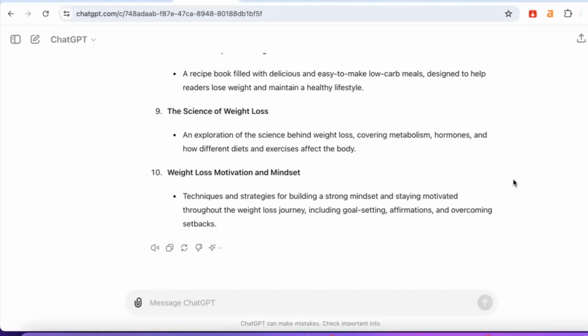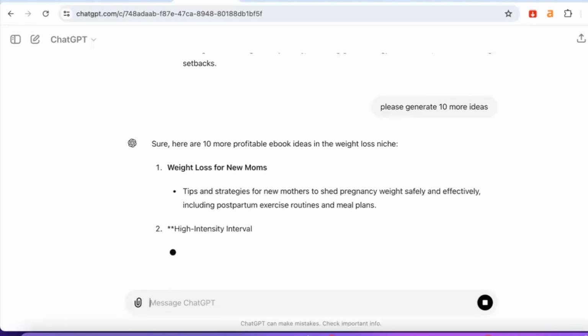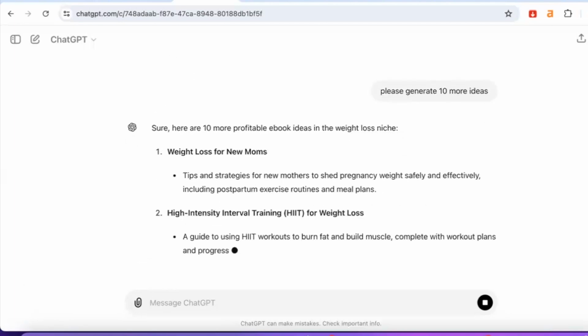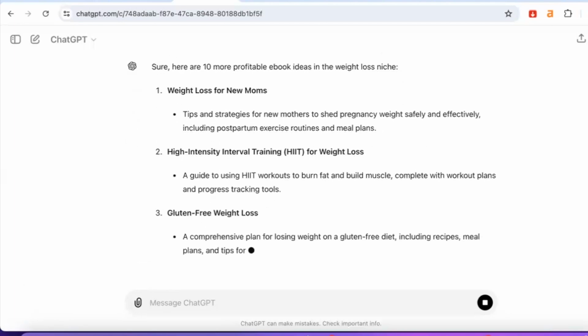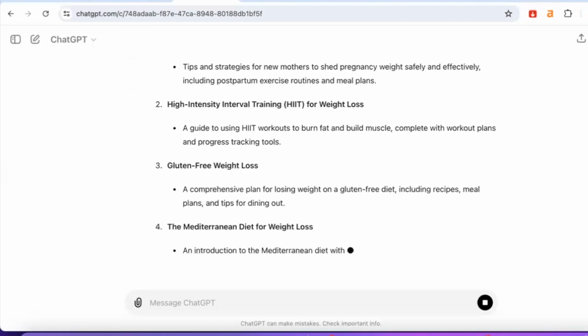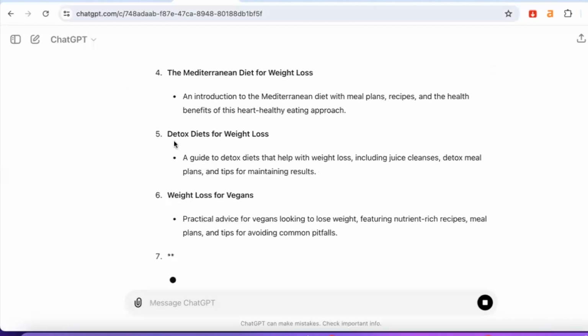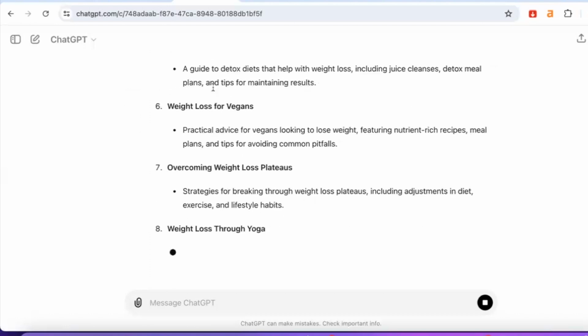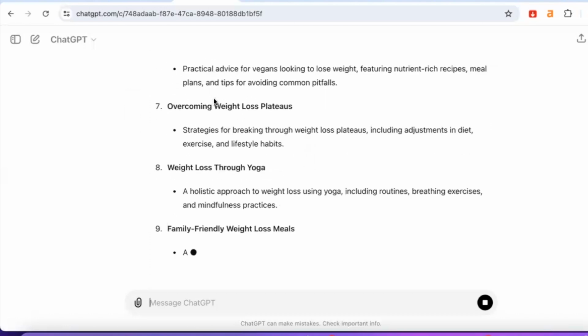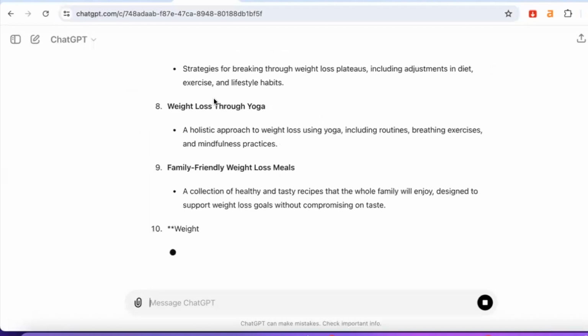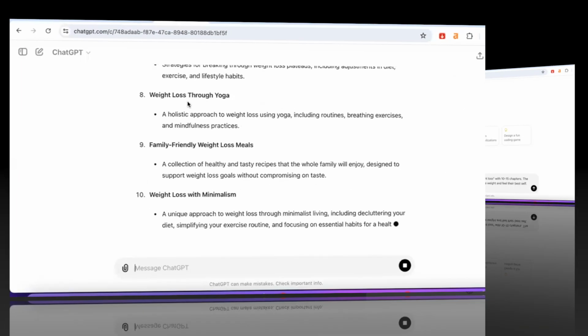Now, if you don't see anything here that is closely related to what you're passionate about, you can ask it to please generate 10 more ideas. You can see it's starting to bring out even more ideas that we could potentially use to create our ebook or digital product. Detox diet for weight loss, right? I actually love this one because I'm doing juicing and intermittent fasting right now. So that's something I could potentially use as a book title for my book.